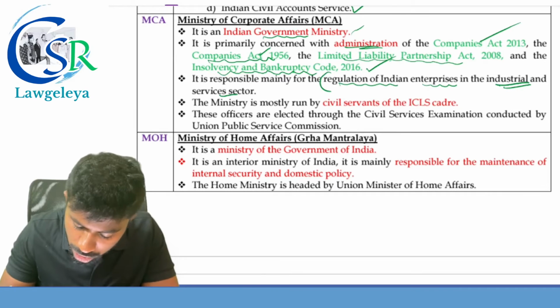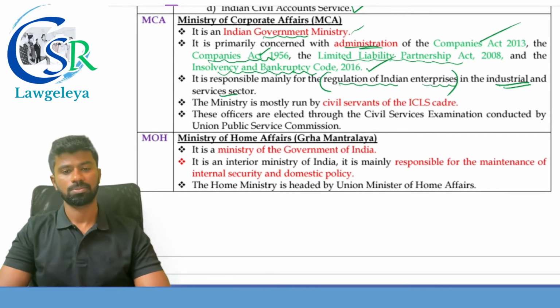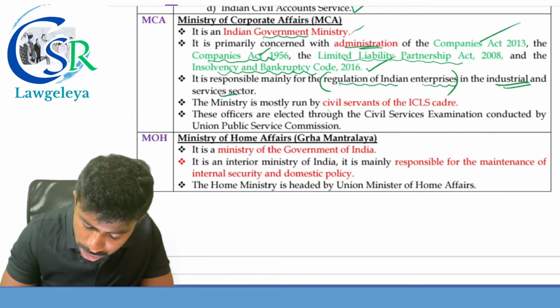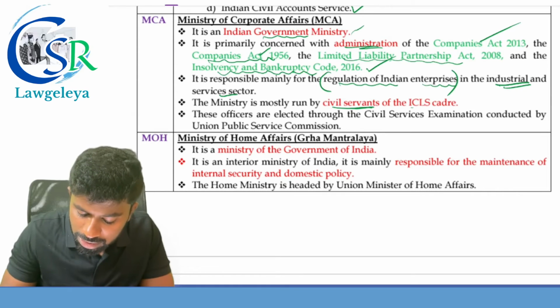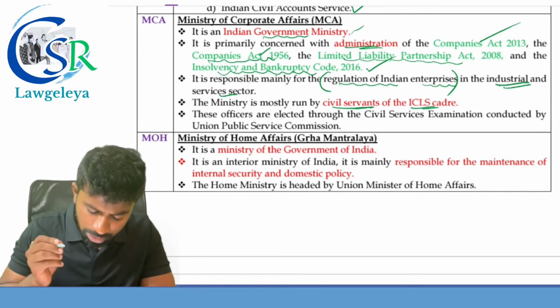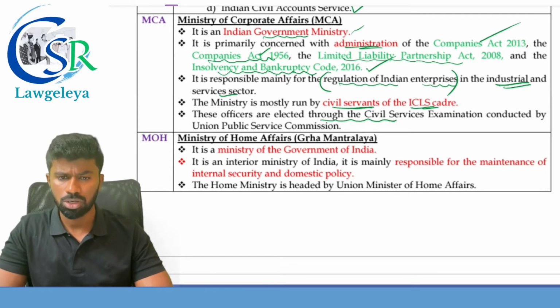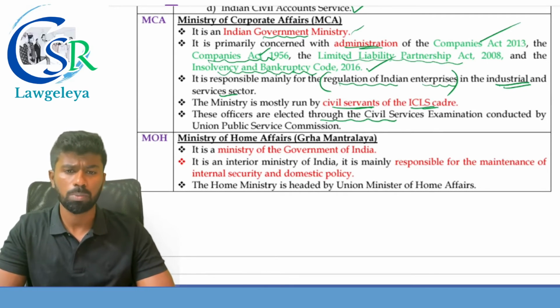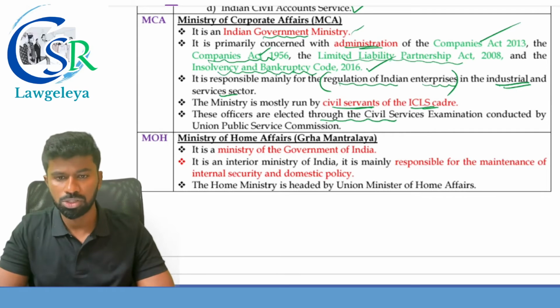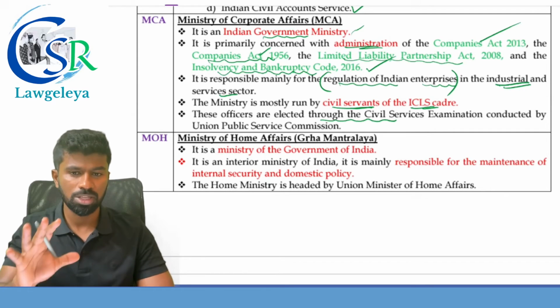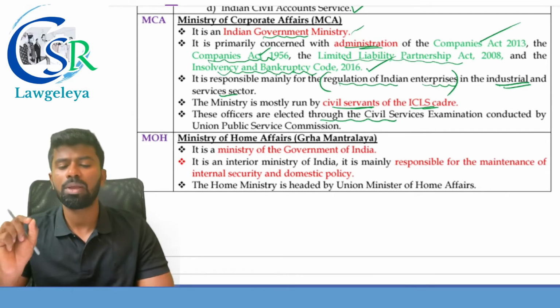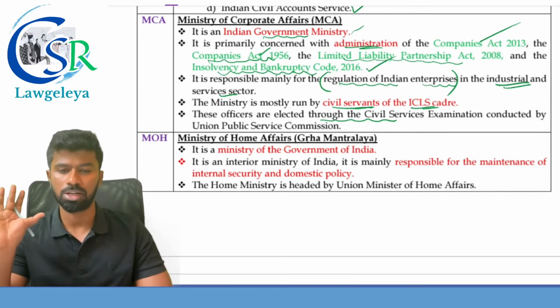The ministry is mostly run by whom? Civil servants of the ICLS cadre. These officers are selected through what? Civil service examinations. So clear? Ministry of Corporate Affairs is the Indian government ministry concerned with the administration of these acts, and responsible mainly for regulation of Indian enterprises.